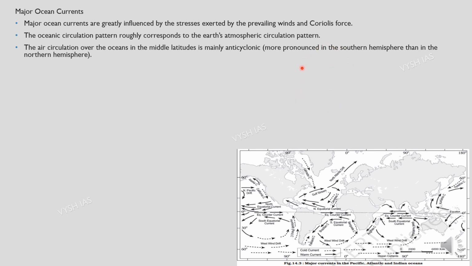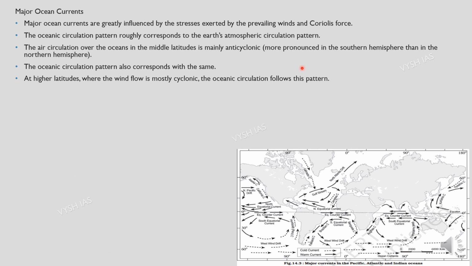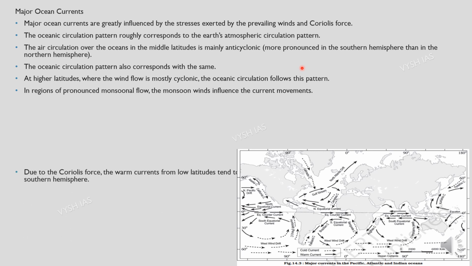Anticyclonic is backwards. It will be more pronounced in the southern hemisphere than in the northern hemisphere. The oceanic circulation pattern also corresponds with the same. At higher latitude, when the wind flows mostly cyclonic, the ocean circulation will follow this pattern. In regions of pronounced monsoonal flow, the monsoon winds will influence the current movements. And due to the Coriolis force, the warm currents from the lower latitudes tend to move to the right in the northern hemisphere, and in the southern hemisphere obviously towards the left.